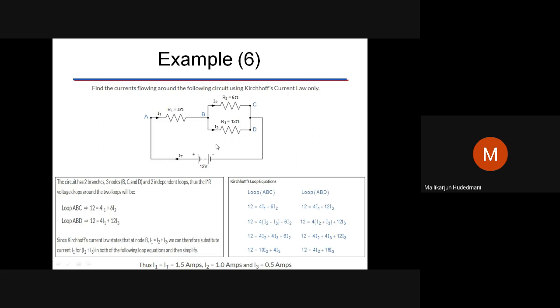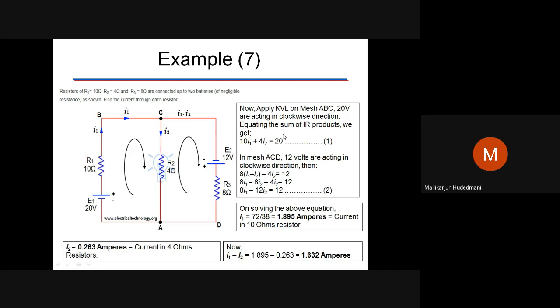So like this, we have to identify the path and write the equations. It's a very simple equation you need to identify. So if you are comfortable with writing the KVL equation, solving the equations for the given electrical circuit is quite easy. Similarly, I have another two-loop example. We have one source upward, one source downward.